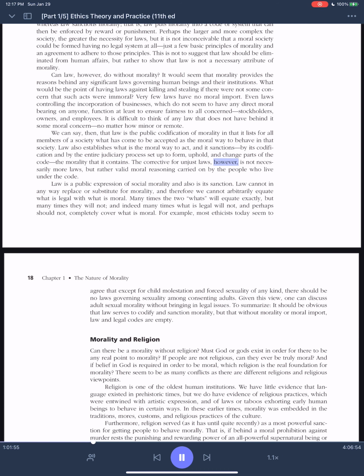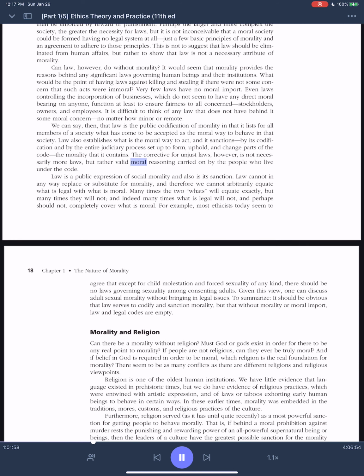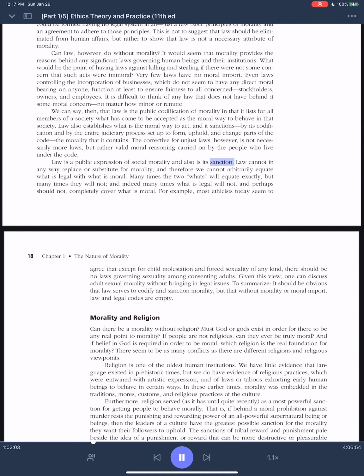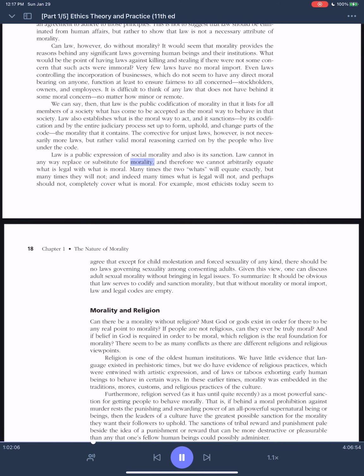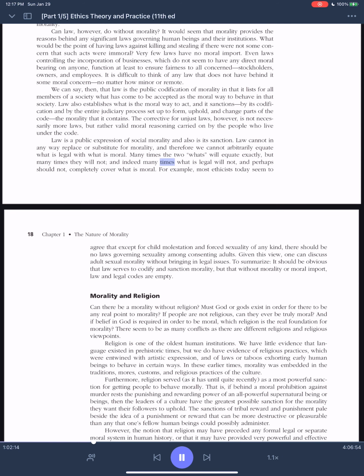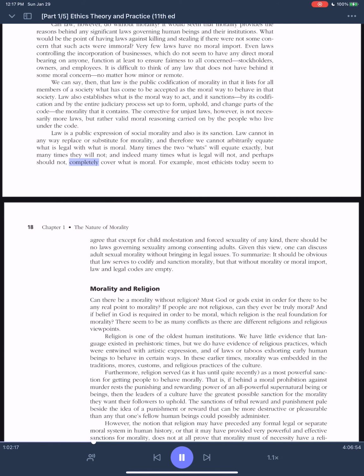The corrective for unjust laws, however, is not necessarily more laws, but rather valid moral reasoning carried on by the people who live under the code. Law is a public expression of social morality and also is its sanction. Law cannot in any way replace or substitute for morality, and therefore we cannot arbitrarily equate what is legal with what is moral. Many times the two will equate exactly, but many times they will not, and indeed many times what is legal will not, and perhaps should not, completely cover what is moral.